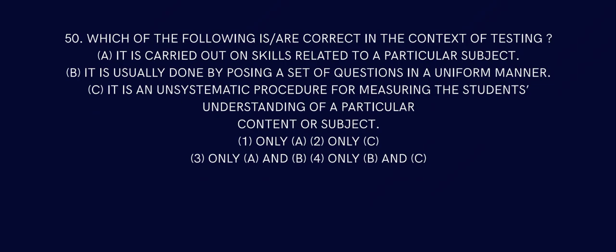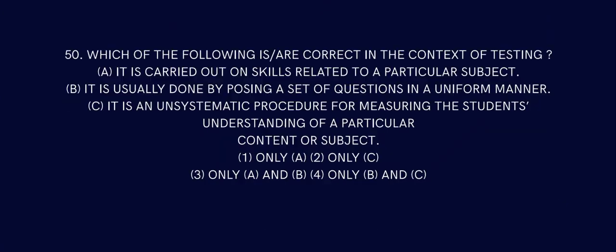Question number 50, which of the following is correct in the context of testing? It is carried out on skills related to a particular subject. It is usually done by posing a set of questions in a uniform manner. It is an unsystematic procedure for measuring the students. So the answer is A and B. The last one, that is not correct.